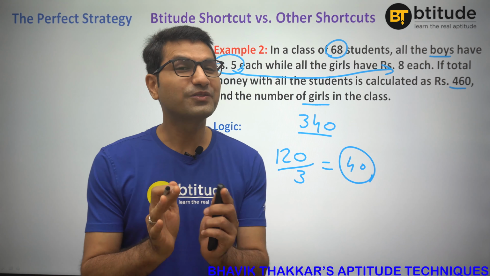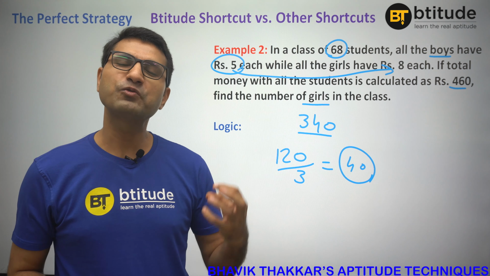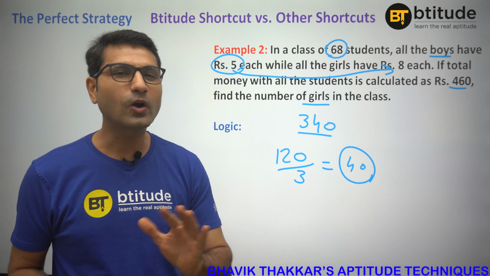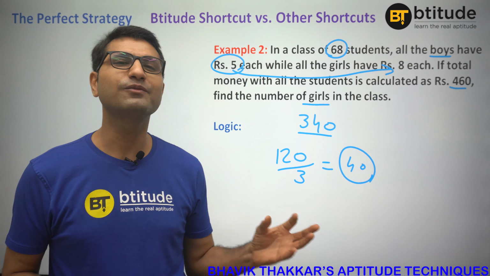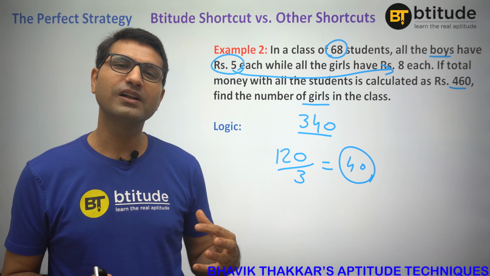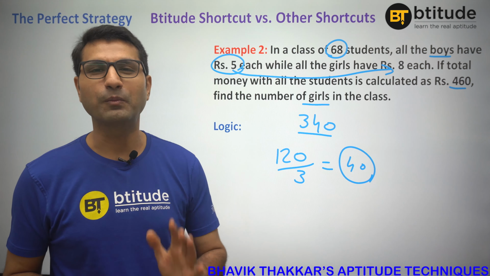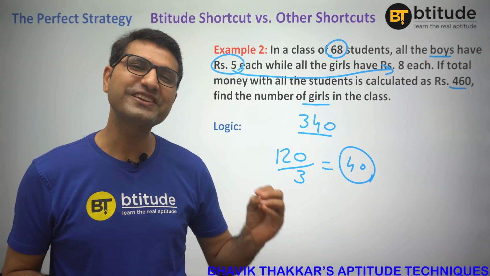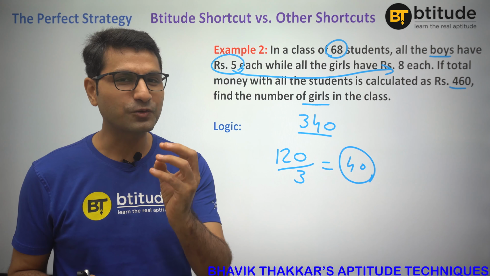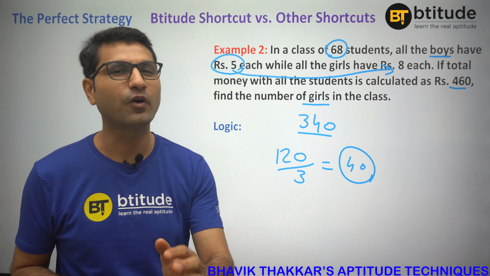Are you getting this? So that is what aptitude is. Understanding things at their heart. If you understand the logic, if you develop the logic, which is actually the real aptitude, not that rattabaji, not that method where you mug up the formula. That is not aptitude. That is actually called cheating. You are not able to develop logic in your mind. That is why you are cheating by mugging up the formula. Are you getting this? You are trying to cheat the examiner, but examiners nowadays have become very smart. And the questions that you are going to find in your exam are not going to be those typical ones for which you would have a formula each and every time.